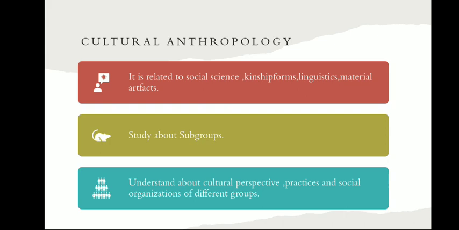That means in cultural anthropology, more importance is given to social science. It is connected to social science. In cultural anthropology, we will never discuss nature or other physical phenomena. We will discuss the social interactions of human beings, their social organization, their linguistic forms and material artifacts. And we also study subgroups.